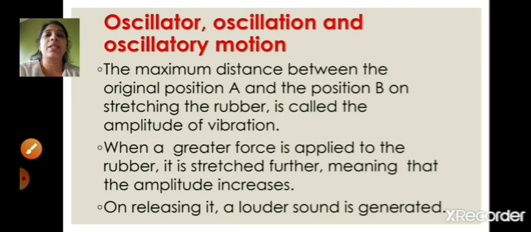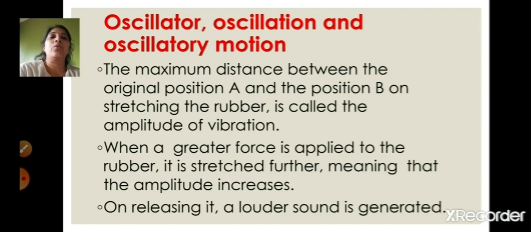The maximum distance between the original position A and the position B on stretching the rubber is called the amplitude of the vibration, right? So as I told you, when greater force is applied to the rubber, it will stretch further. That means amplitude is increased. And when you release this rubber, what will happen? A louder sound is generated.